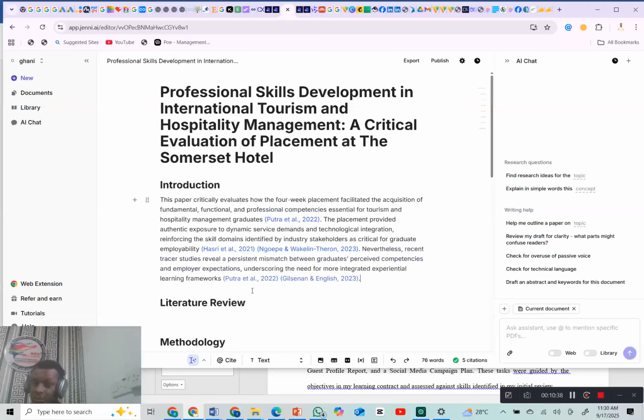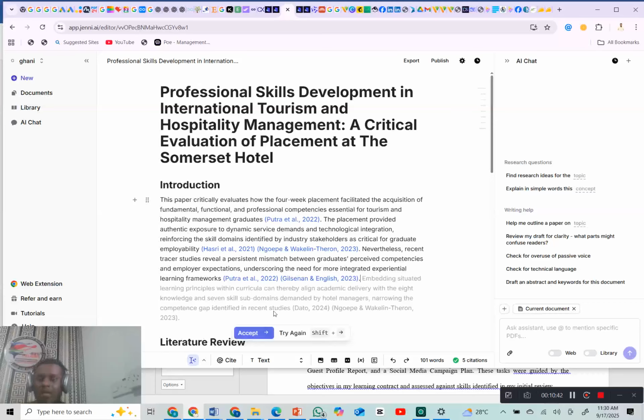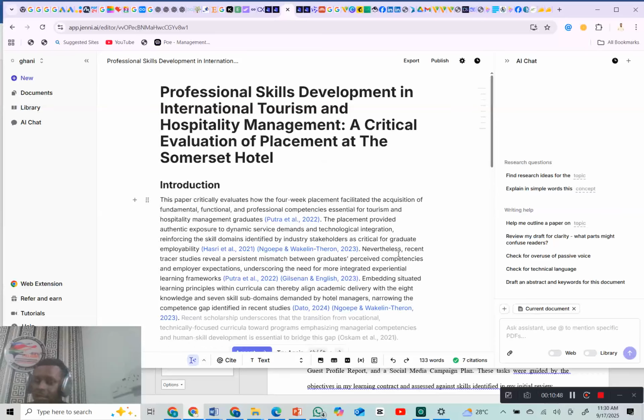Are you seeing what I'm seeing now? I'm not typing anything. But what I'm focused on now is the in-text citations and references. As you can see, it's automatically putting in the in-text citation. Now let me show you how it is also automatically generating the references at the end of the work. Are you seeing the references?